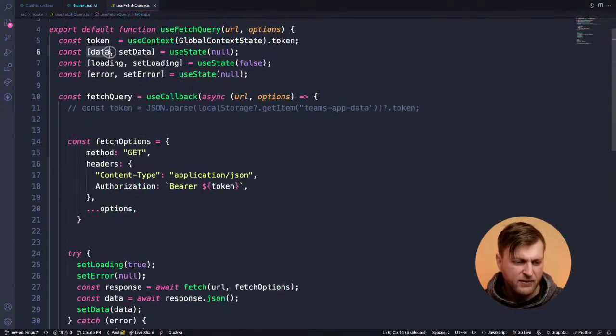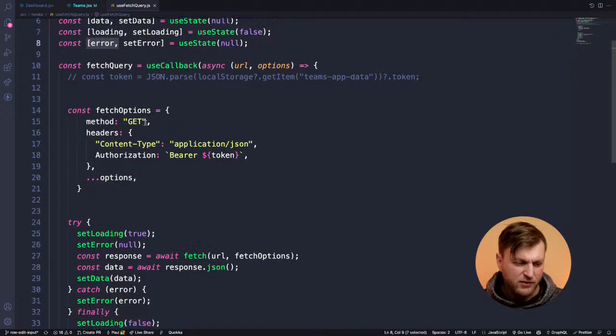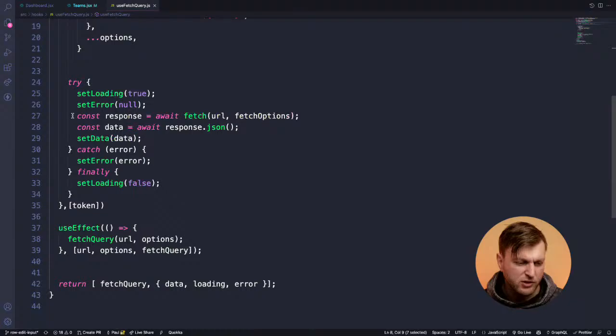I have data. If we receive data, I have loading to let us know that we're still waiting on data. It's not there yet. And if there's an error, we have an error state. All I'm doing here is regular fetch, inside try and catch. When we first hit this function, it's going to set loading to true, set errors to null. It's going to pass the URL and the fetch options to the fetch function here,